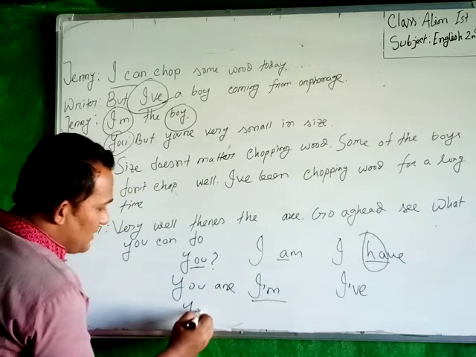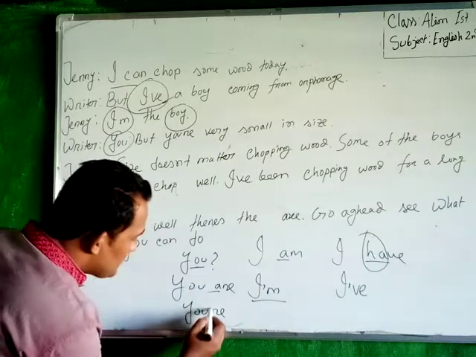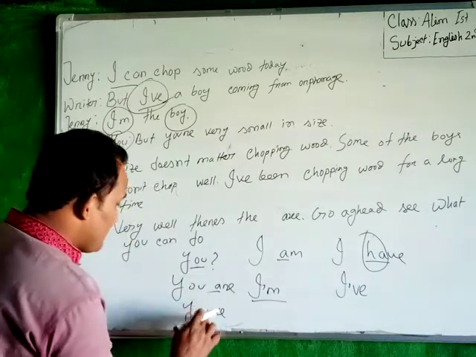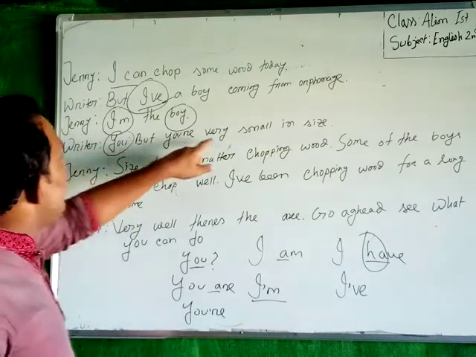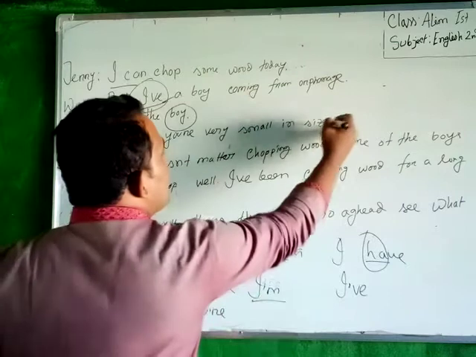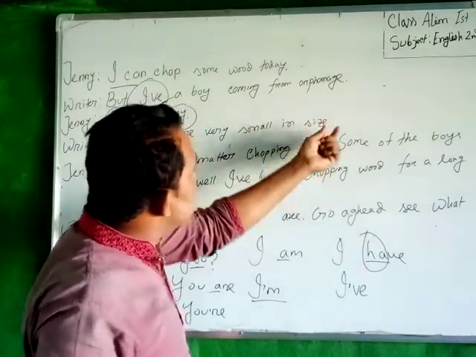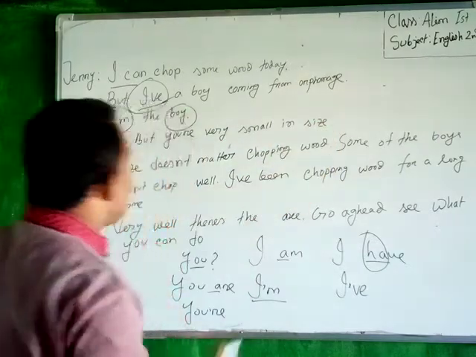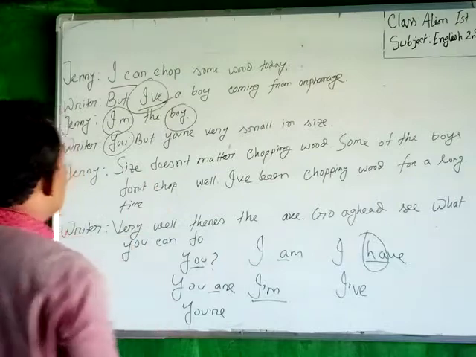"You are" means "you're", so you can see that a is missing. We have to use an apostrophe here: you're very small in size. At the end of the statement or sentence, we have to use a full stop. You can see that there is a full stop. Okay, there is no error except this word in this statement.